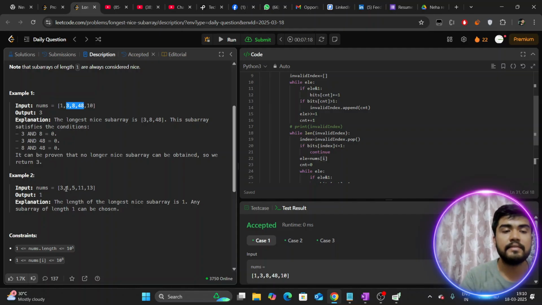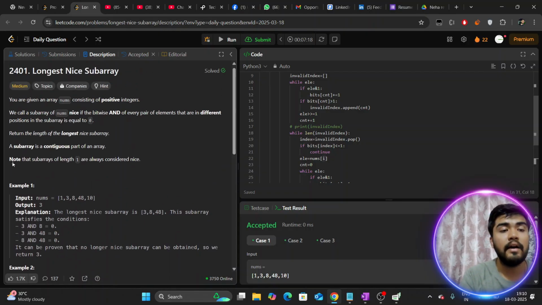And on this test case, there is no length 2 subarray at least also possible. Note that a subarray of length 1 is always considered nice. Every single element is also considered as a subarray, and every length 1 subarray, they told us, is by default a nice subarray. So your answer should always be at least 1, that's for sure. But more than 1, what is the longest value you can form? That is the ask for this particular question.